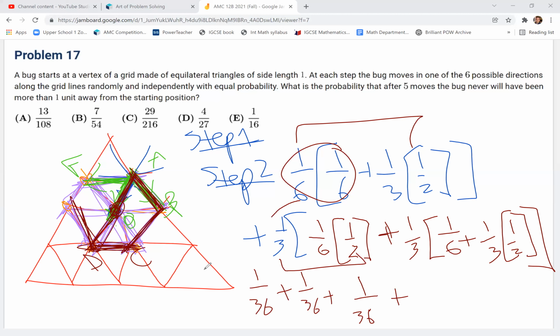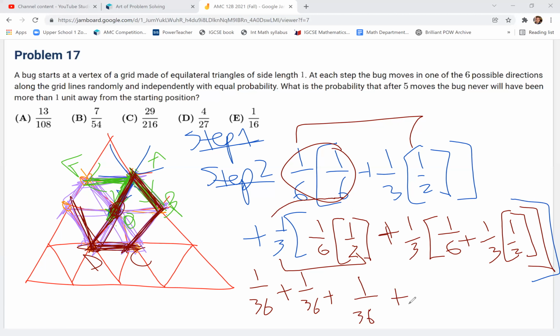distributes. Remember, this 1/3 is sort of multiplied by this whole fraction, right? So we have to remember that we're distributing out the 1/3. So we do 1/3 times 1/3 times 1 out of 6.